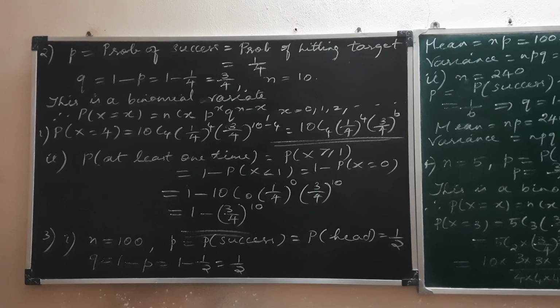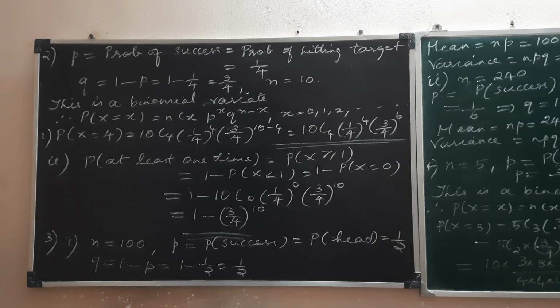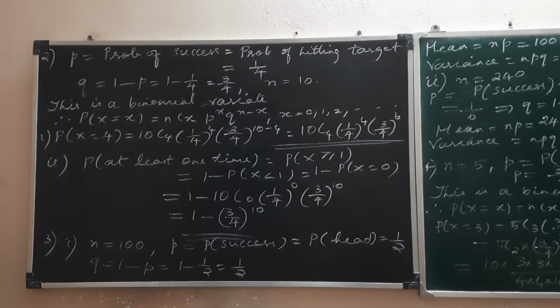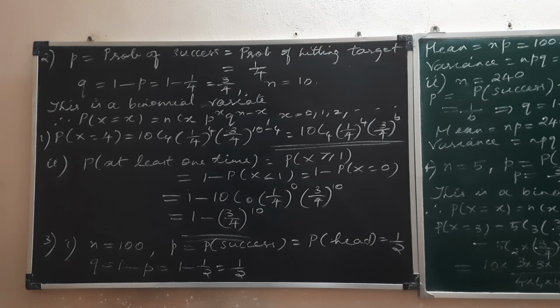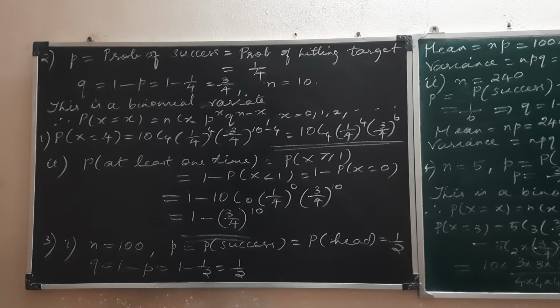We are now on to the second problem of exercise 11.5, and we'll read the question now. The probability that Mr. Q hits a target at any trial is 1 by 4. Suppose he tries at the target 10 times. Find the probability that he hits the target (1) exactly 4 times, (2) at least 1 time.